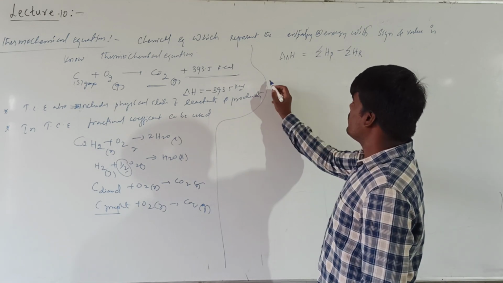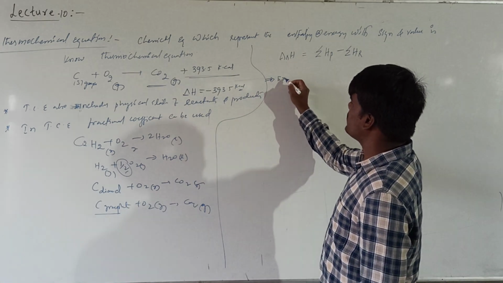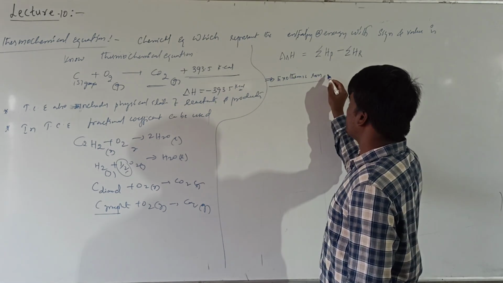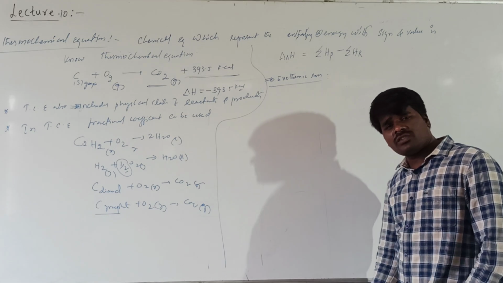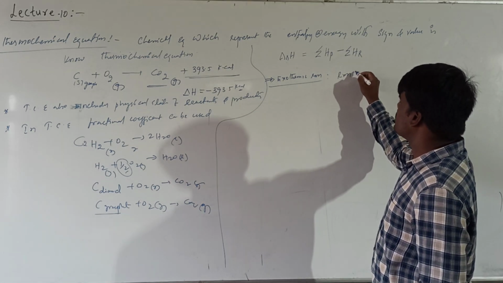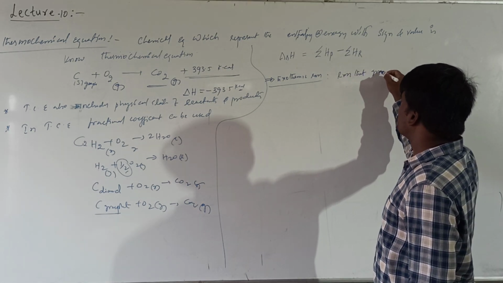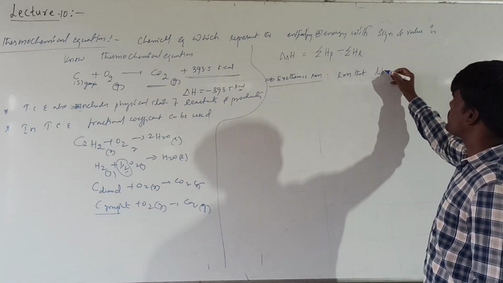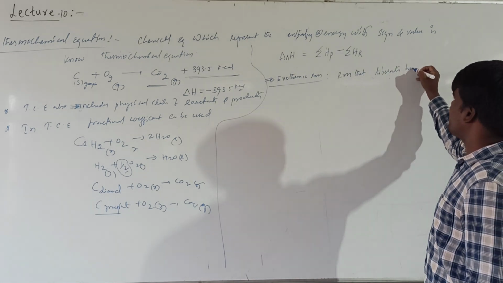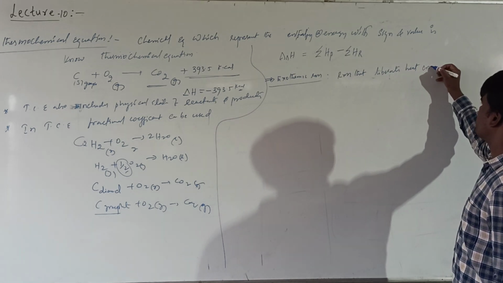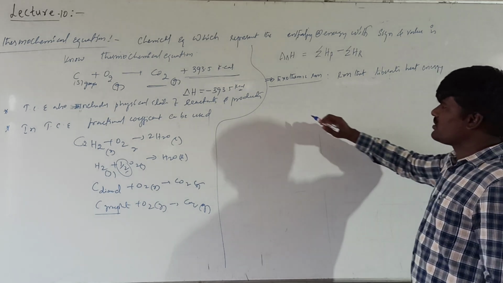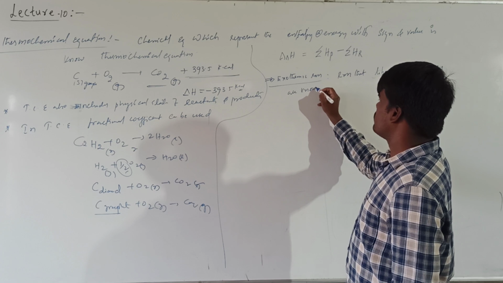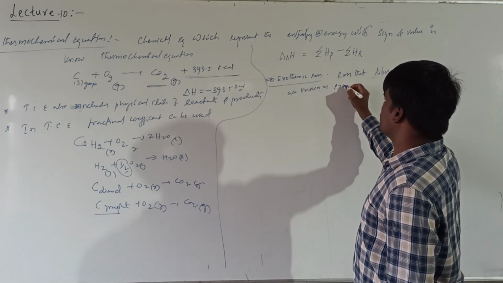Basically a reaction can be an exothermic reaction or an endothermic reaction. What is meant by exothermic reaction? Reactions that liberate heat energy as a result of the reaction are known as exothermic.